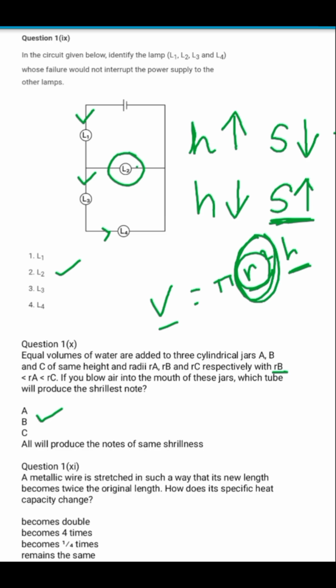So if the wire is made out of the same material, if the material is not changing, then there shall be no change in the specific heat capacity or in the specific resistance. So in this question, the answer will be remains the same. There is no change because this is the inherent property of the material. Now if the material had changed, if instead of using an aluminium wire I am using copper wire, then there would be a change. Otherwise there would be no change.